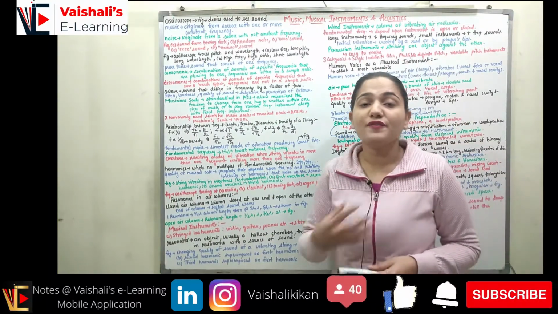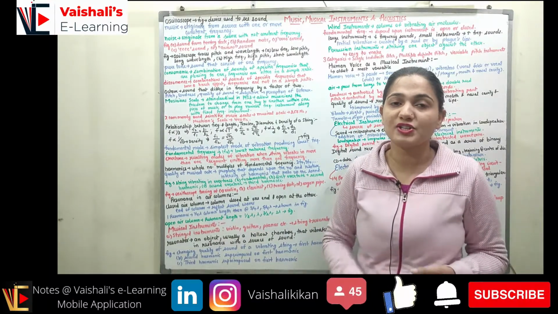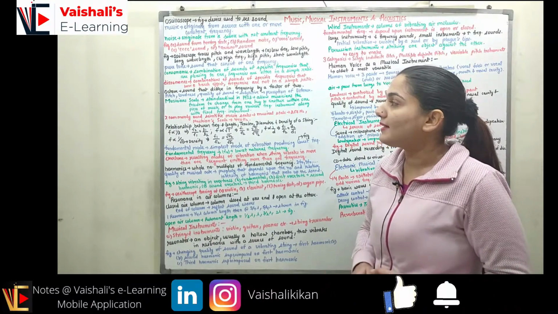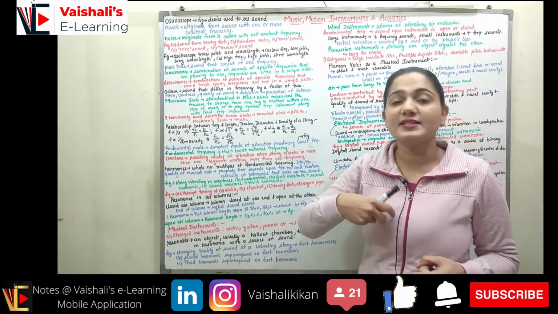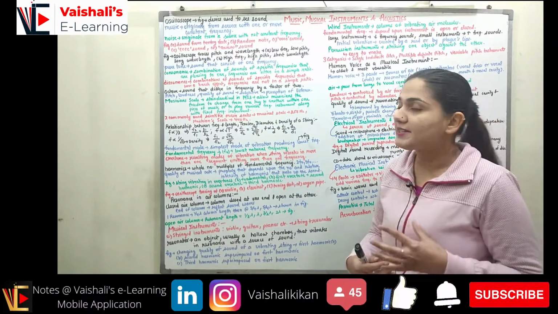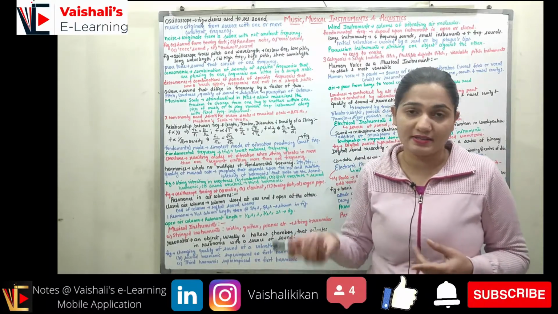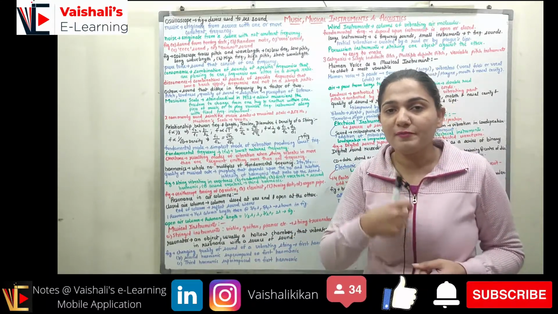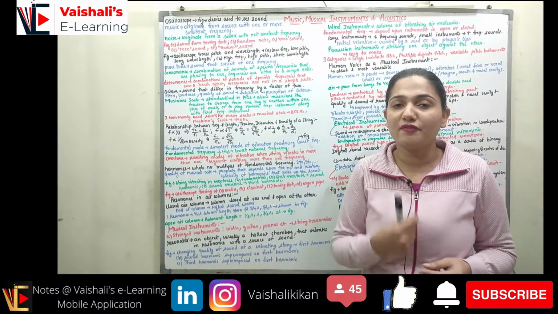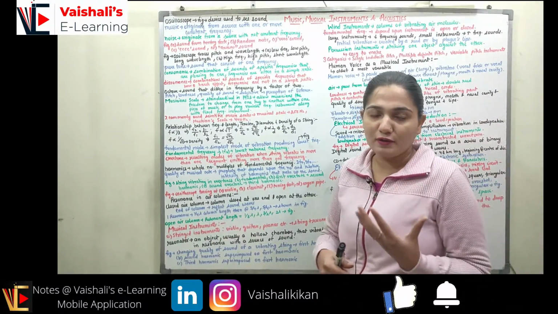Coming to pitch, loudness, quality of sound. These are all characteristics of the sound. We have various characteristics like pitch, loudness as well as quality of sound. These are very subjective. Why? Because they depend upon the perception of the listener. These characteristics are subjective characteristics. Loudness could be different for me as well as you. Pitch could be different for me as well as you. And the quality of sound also varies.